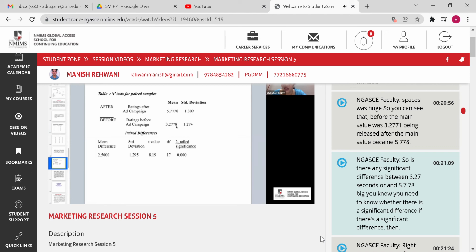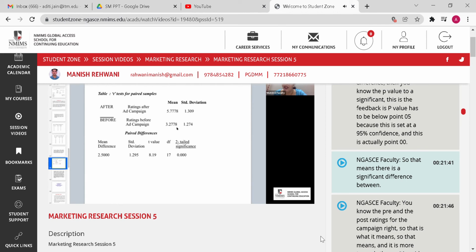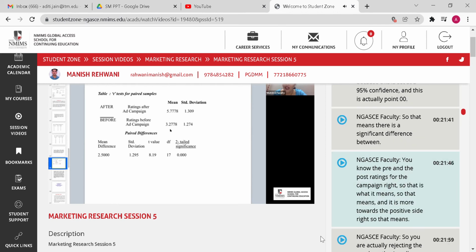If there is a significant difference, then the p-value, the two-tailed significance, has to be below 0.05, because this is set at a 95% confidence level. And this is actually 0.000. So that means there is a significant difference between the pre and the post ratings for the campaign, right? That is what it means.